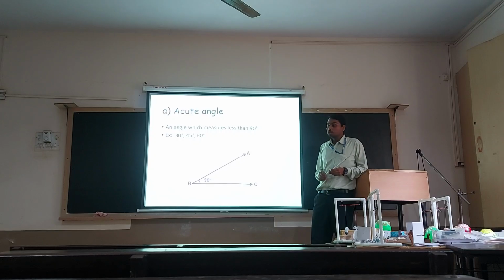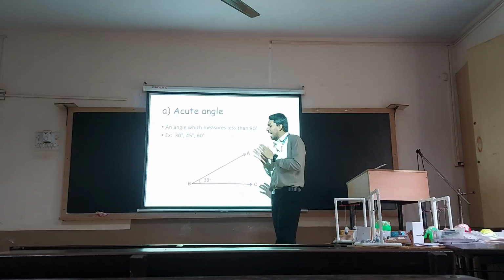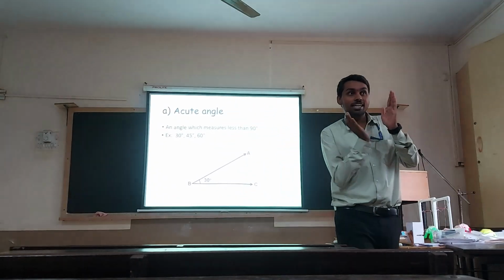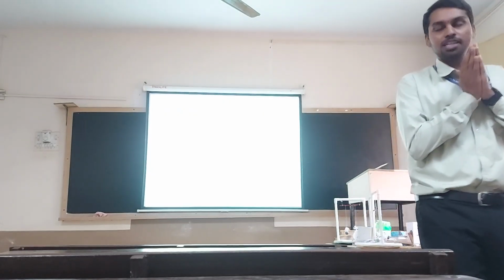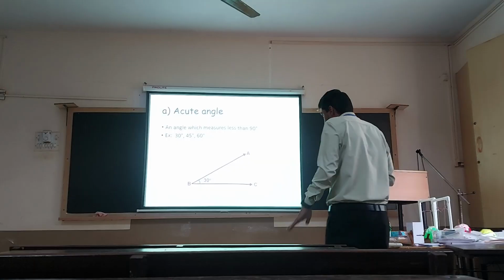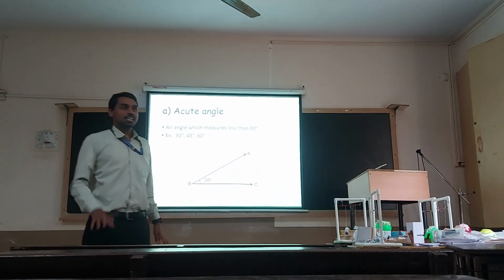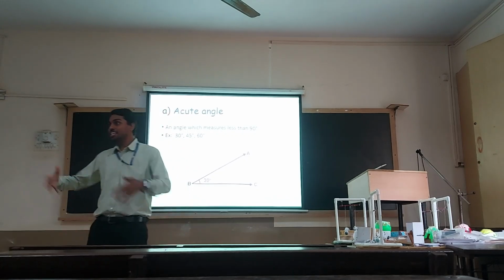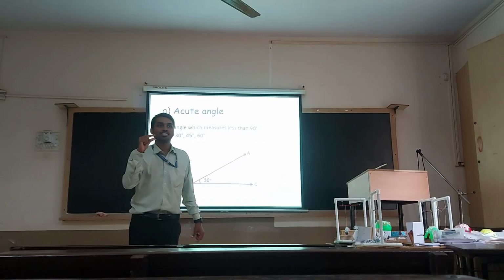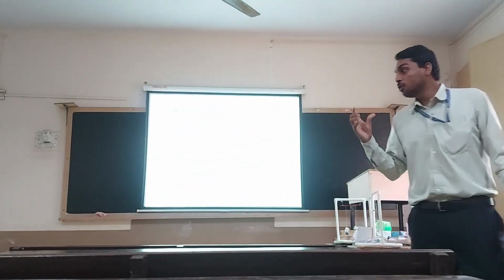Now we will understand what we mean by acute angle. The angle measures less than 90 degrees and greater than 0 degrees. When you are talking about angles, if you are saying acute angle, it should not be without feeling. You should have the feeling when you are saying the words. When you are pronouncing, the feel should come. Only then will you understand.